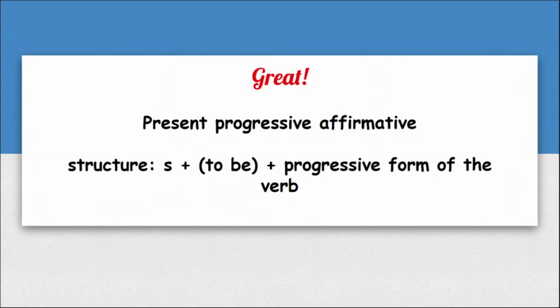Great. So it's easy, right? Present progressive, the ing form. Again, affirmative. Now, meaning. With the use of your observation and analysis, you'll be able to decode the meaning of the present progressive affirmative. So that is our topic for today. So again, as a recap, the structure is subject plus the verb to be and the progressive form of the verb. And after that, you can add an adverb or object.